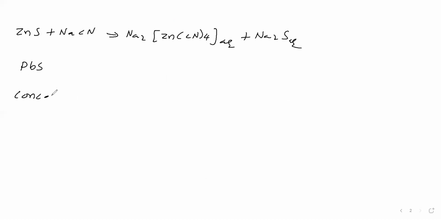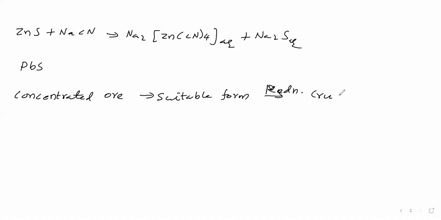Now we will take concentrated ore, meaning the ore obtained from the concentration process. This we will convert into a suitable form for reduction. Then we take this for reduction and we get a crude metal. So concentrated ore is converted into a suitable form for reduction, and then into crude metal. This is done by which method? One is calcination, another is roasting.